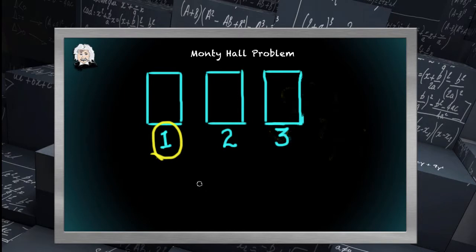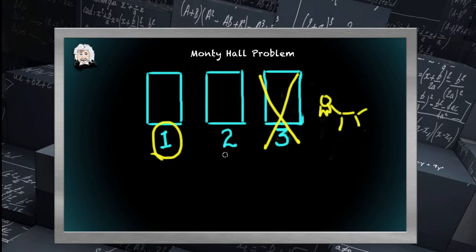And then Monty Hall would do the following. He would open up one of the other curtains, only to reveal it's not the car. In fact, it's a goat. Like my picture of a goat? It's fantastic, isn't it? So that would leave the contestant with the following choice. Do I keep door number 1, my selection, or do I switch to the other door that's still closed, or the other curtain in this case, curtain number 2?